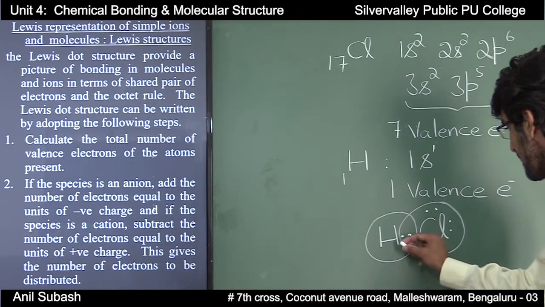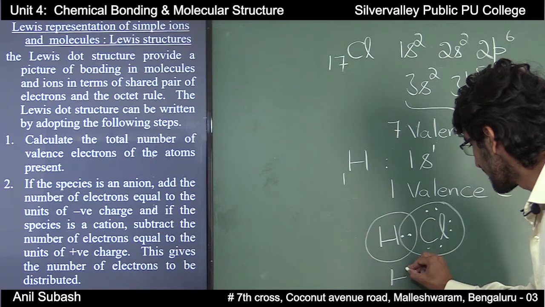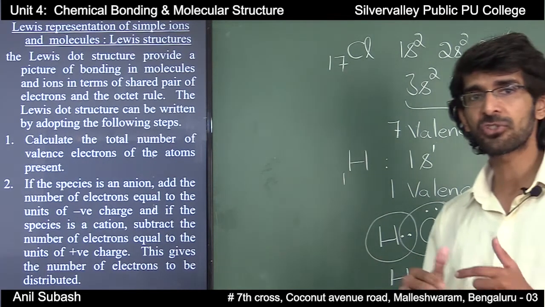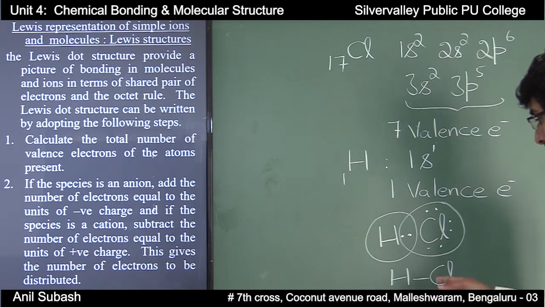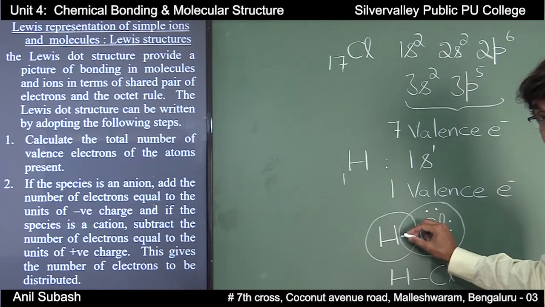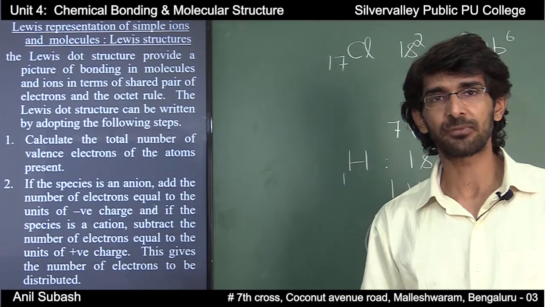Since a pair of electrons is shared between hydrogen and chlorine, a single covalent bond is formed, which is represented by a single line between hydrogen and chlorine. In this case the duplet of hydrogen is satisfied and the octet of chlorine is satisfied.